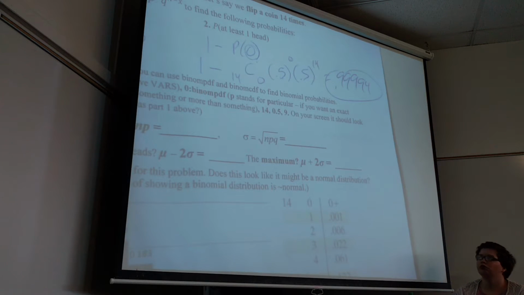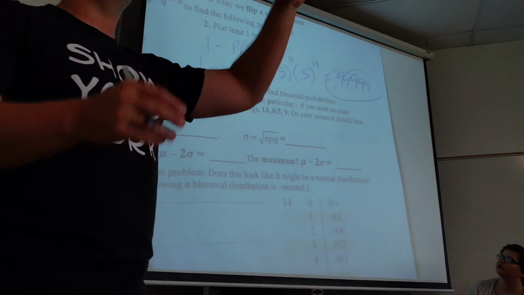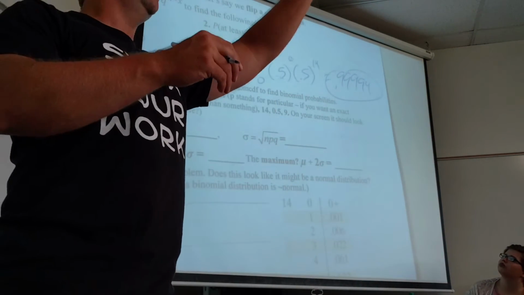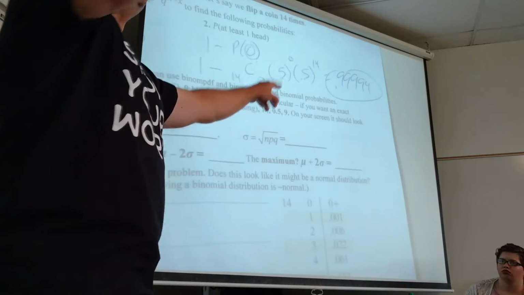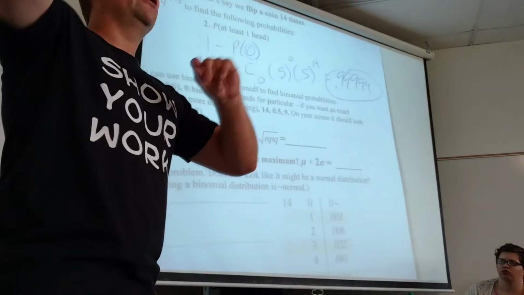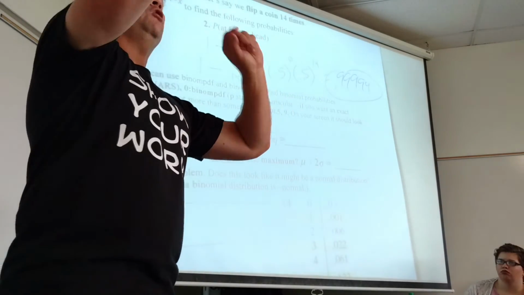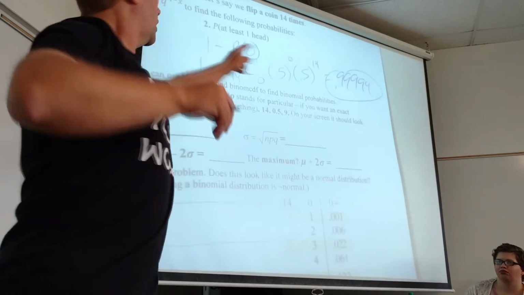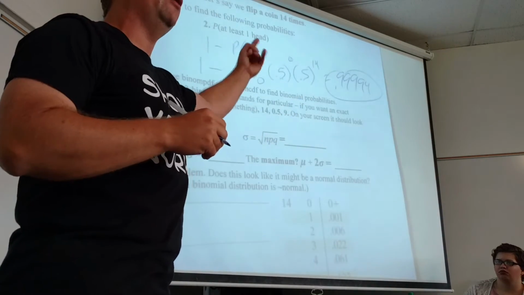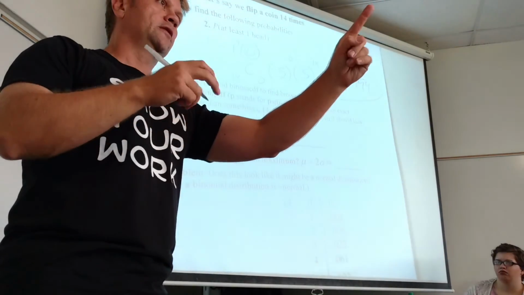Now, why do I want to do this? Because how many ways is there to have at least one head? We should know this better now. The first one could be a head, and all the other ones failed. Or the second one, or the third one, or the fourth one. At least one could be two. So maybe the first two, or the middle two, or the first one and the eighth one, or the third one and the fifth one, or maybe three. Oh God. So I'd rather do the opposite probability where there is only one way to do it.